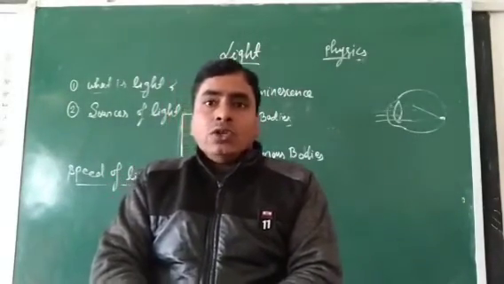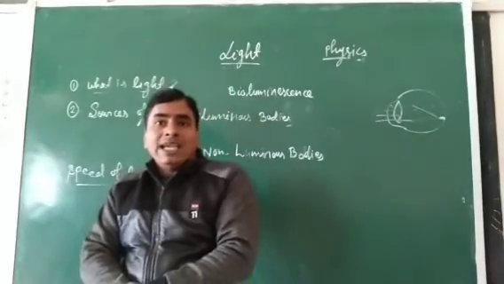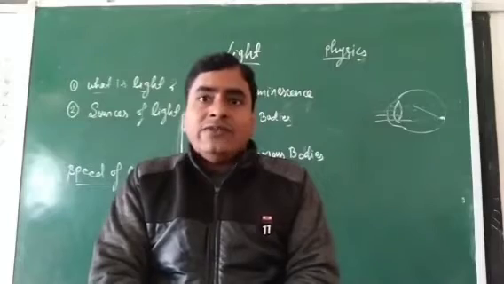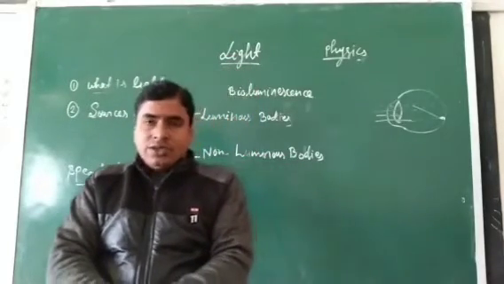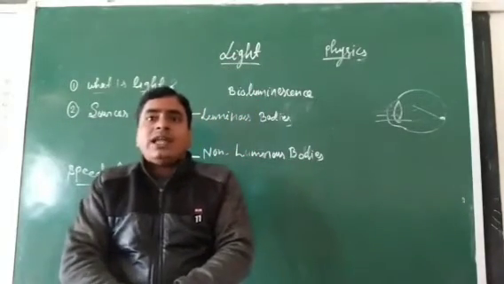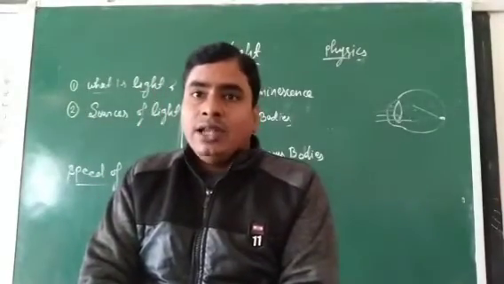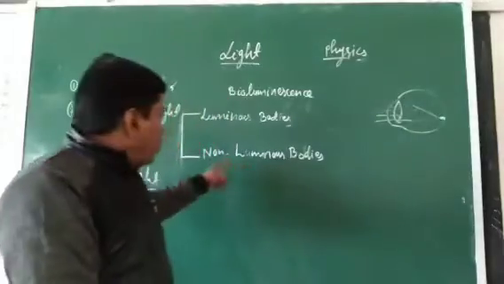Clear? Sources of light. How is light produced from different sources? There are different sources present in nature. Some are luminous, some are non-luminous.